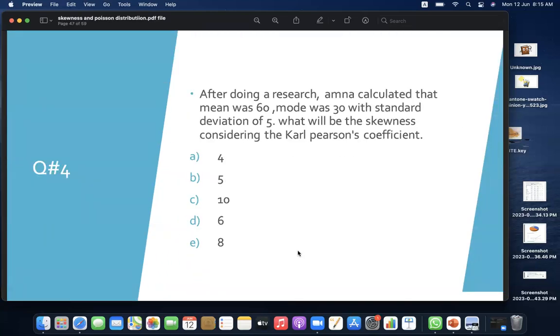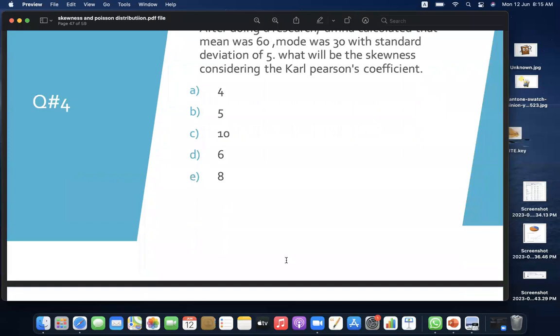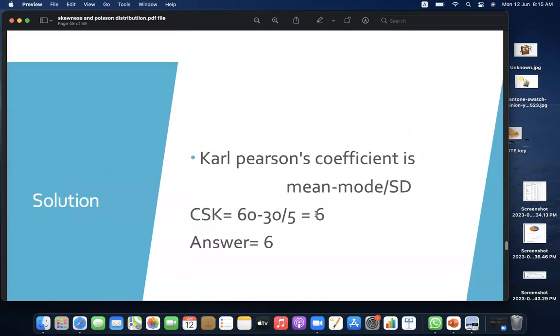Question number 4. After doing a research, Amna calculated that mean was 60, mode was 30 with standard deviation of 5. What would be the skewness considering Karl Pearson's coefficient? Here's the calculation for that as well. You need to understand the formula first. Put all the values in the formula, the answer would be 6.